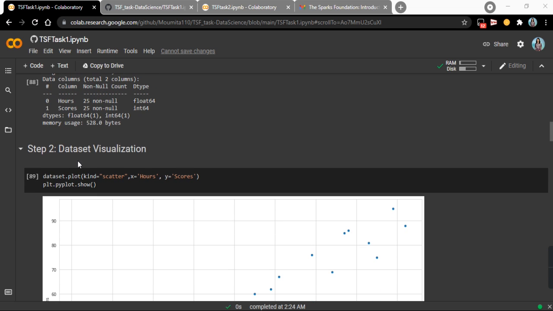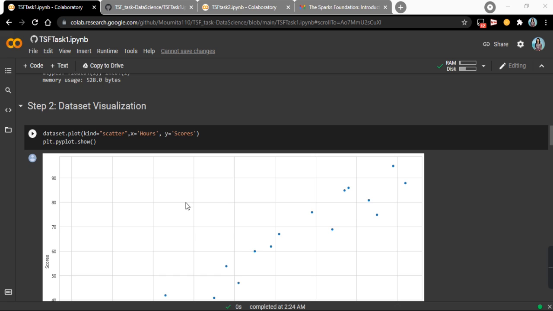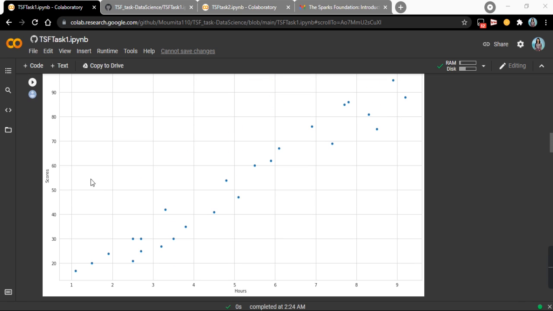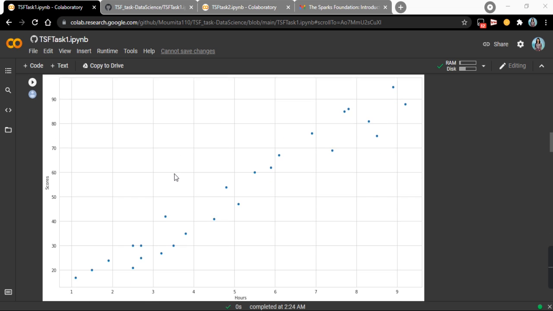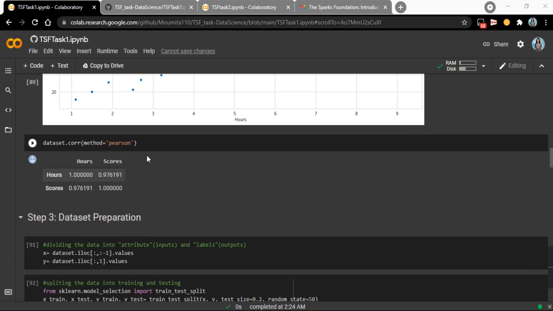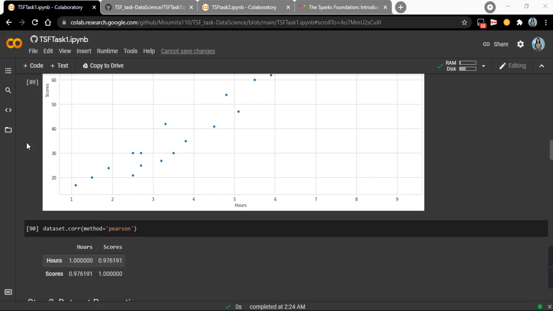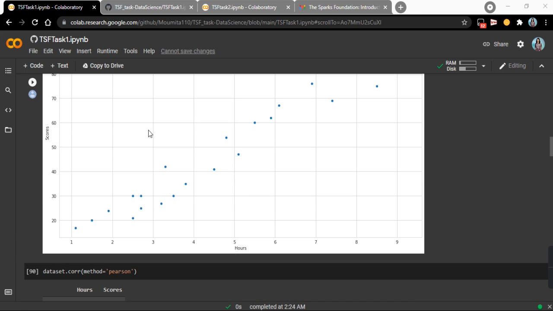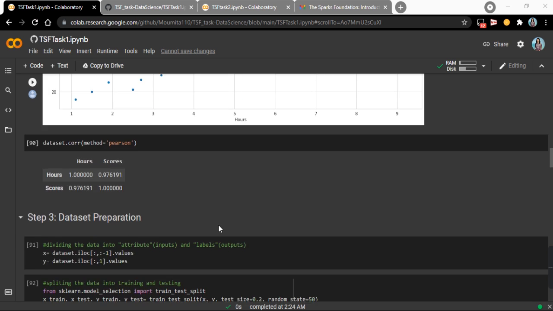Moving on to the next step, that is data visualization. I have plotted the distribution of the data points, hours versus scores. Here you can see the visualization of the dataset. After that, from this statement, we can see that there is a positive correlation between the two variables, hours and scores. When the hours are increasing, the scores are also increasing. So there is a positive correlation between these two variables, scores and hours.